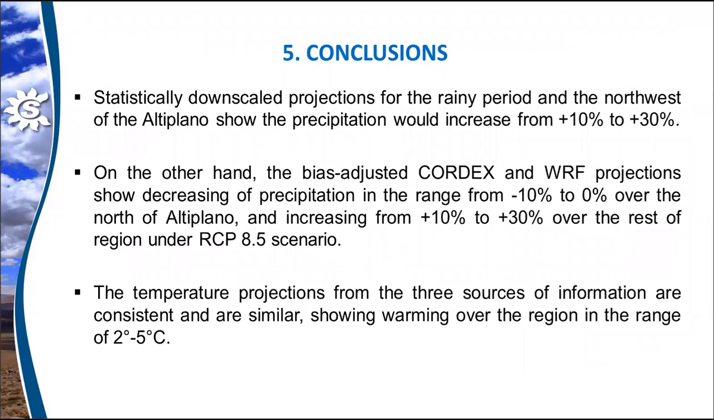So, as conclusion of this research, statistical downscaling projections showed that precipitation would increase from plus 10% to 50%. On the other hand, both CORDEX and WRF projections show decreasing of precipitation over the north of the Altiplano, but increasing from 10 to 50% over the rest of the regions. And finally, the temperature projections from the three sources of information are consistent and similar, showing warming over the region in the range of 2 degrees Celsius to 5 degrees Celsius.